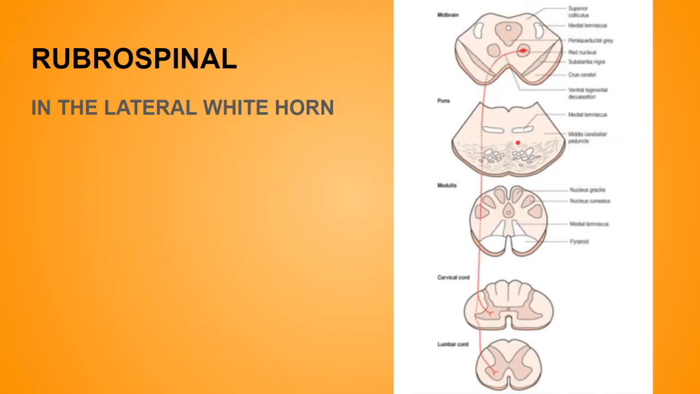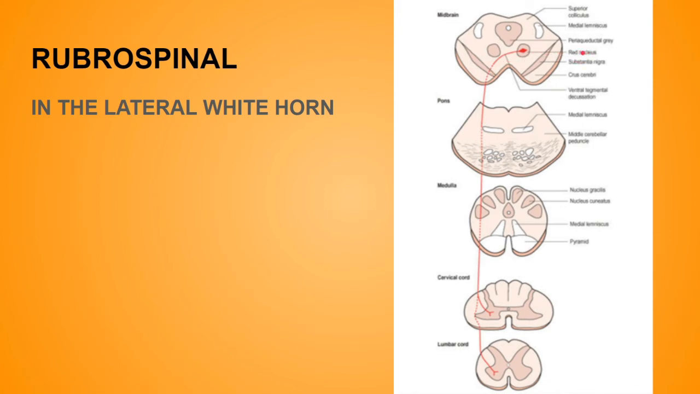Now next is the rubrospinal tract. Over here, this is the rubrospinal tract. Fibers of this tract arise from the red nucleus. This is the red nucleus. The red nucleus, or the nucleus ruber, is located in the brainstem, particularly in the midbrain. We all know the brainstem consists of the midbrain, pons and medulla. So it arises from the brainstem, from the midbrain, from the red nucleus or nucleus ruber.